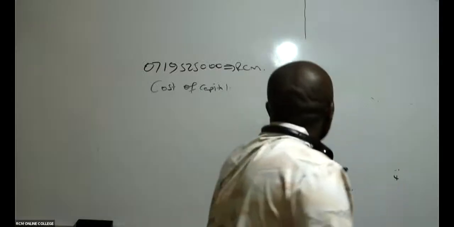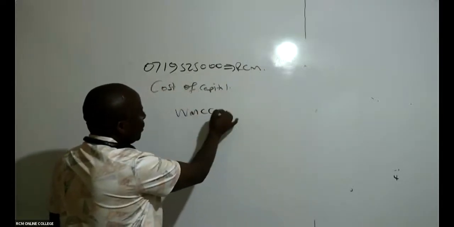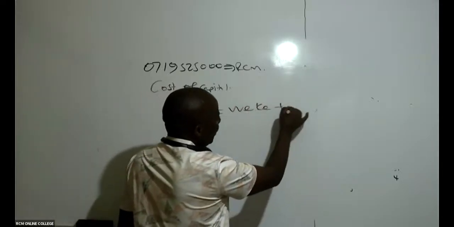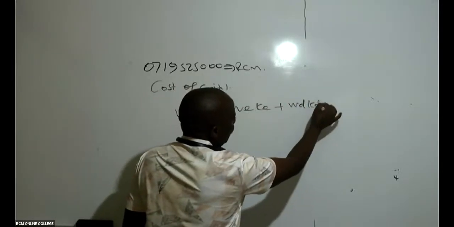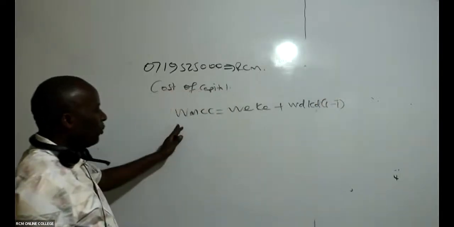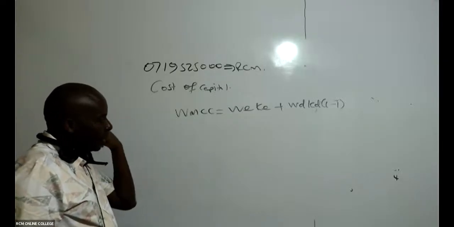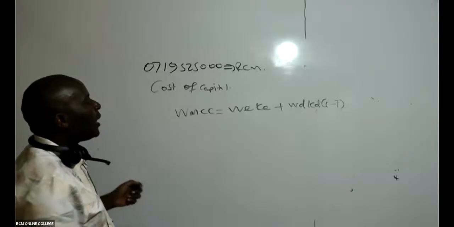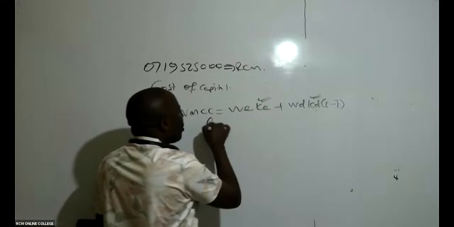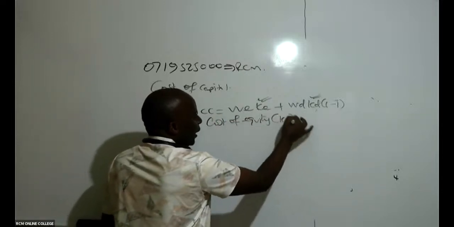Because we know, in this particular case, to get our WMCC, I will take the weight of equity, cost of equity, weight of debt, cost of debt, 1 minus T. The same formula would have been applicable if we had a WACC. So the first thing that I need to do is to compute these items here. Give us the cost of equity.